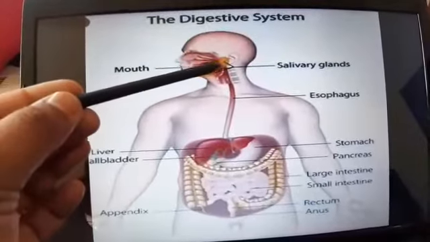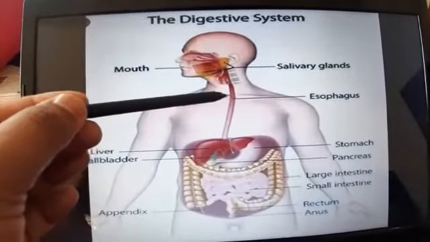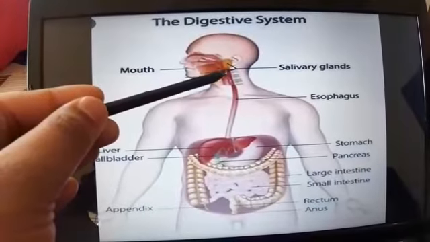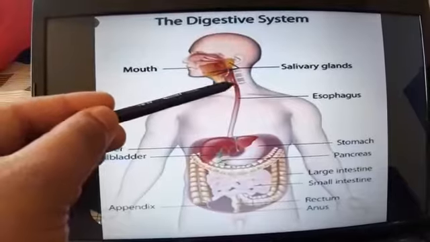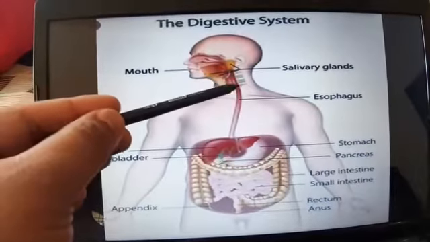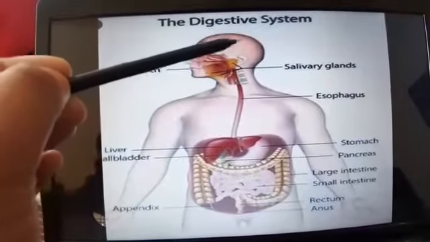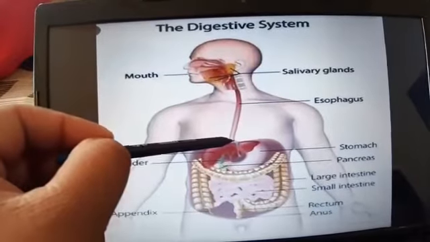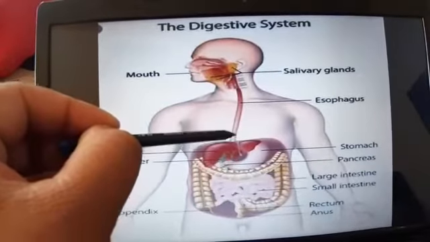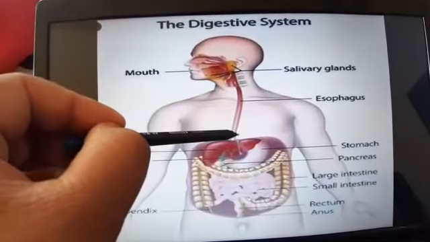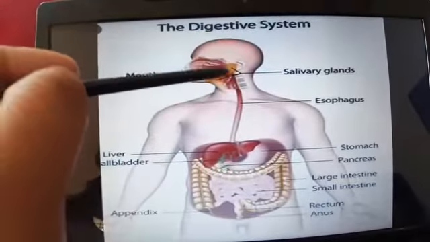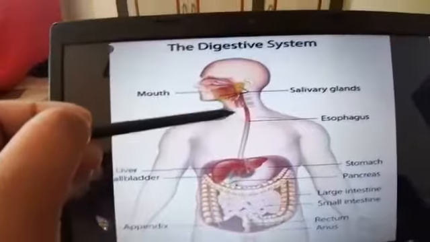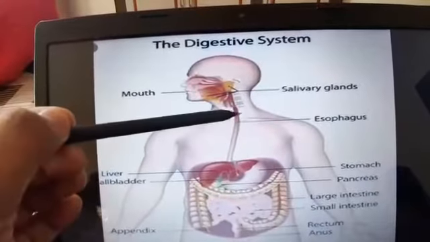So now we are going to discuss the esophagus and stomach. After the mouth, food moves to the pharynx, which is a common passage for air and food. After the pharynx there is a tube-like structure, about 20 to 25 centimeters long in our body, and that tube is called the esophagus or food pipe. Clear? After that food moves to the stomach. Let's discuss in brief how food passes through the esophagus.